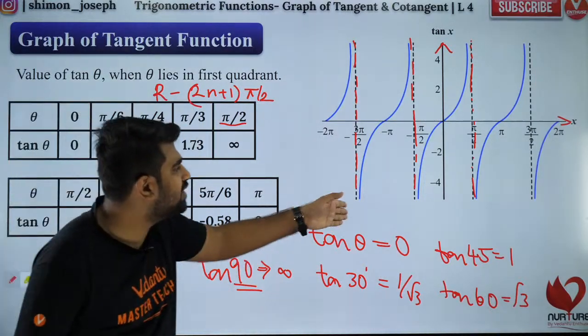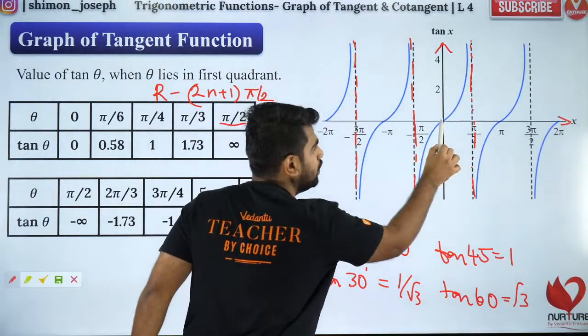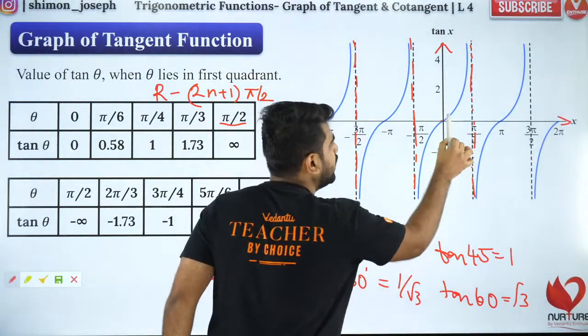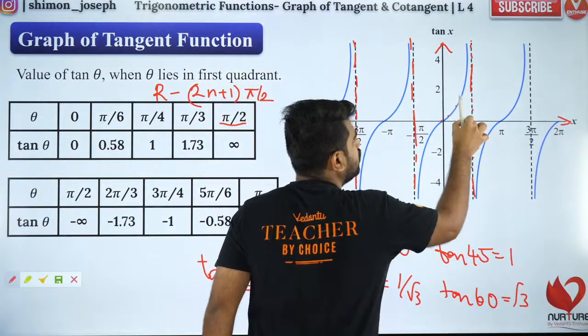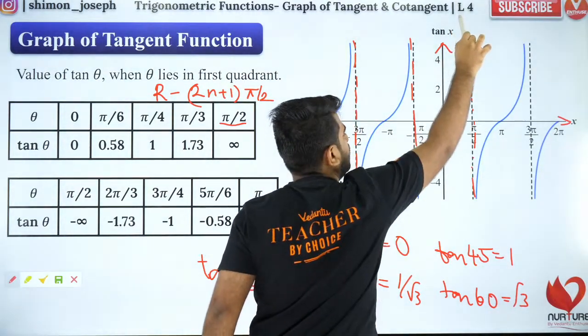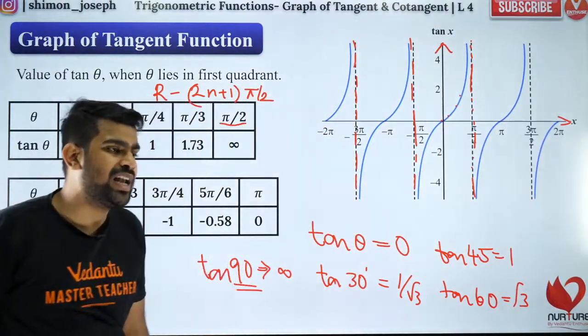Got it? And this is how the graph looks. Blue color graph. Because at 0 it is 0. At pi by 6 it is 1 by root 3. At 45, pi by 4, it is 1. At 60 it's root 3, and it keeps going like that. So if you join all of these points, this is the behavior of tan. Did you all like it?